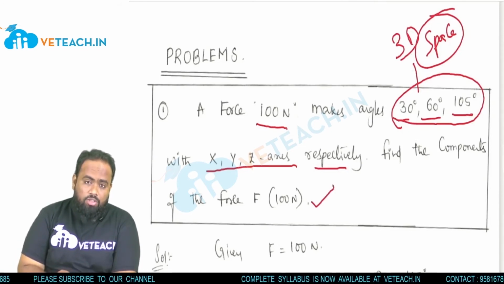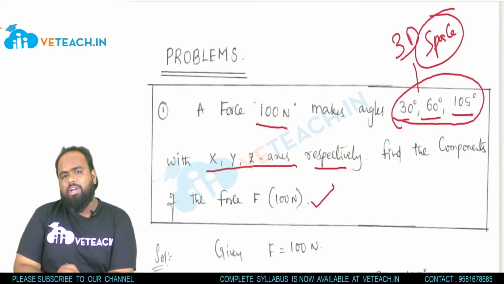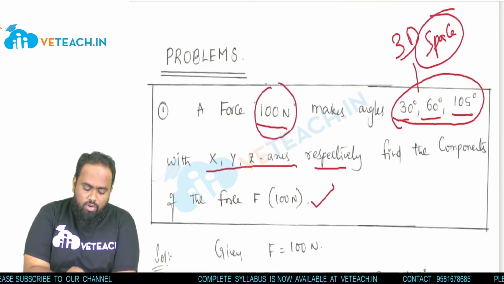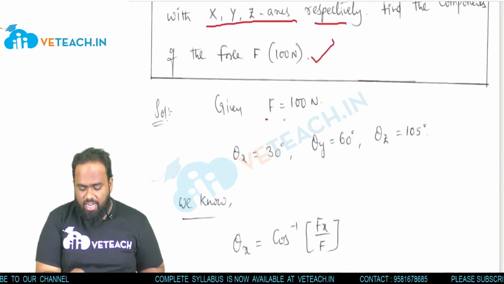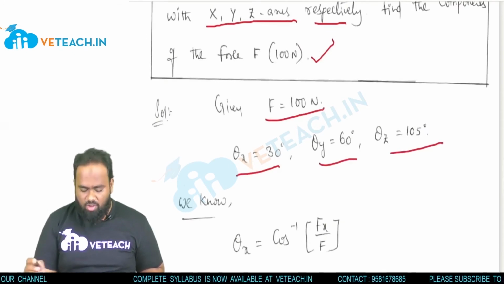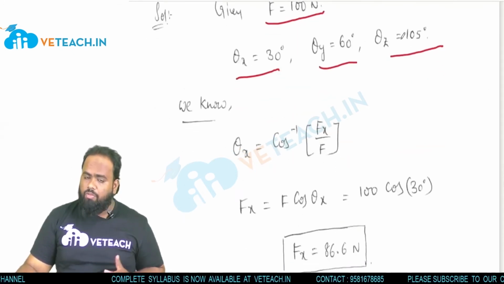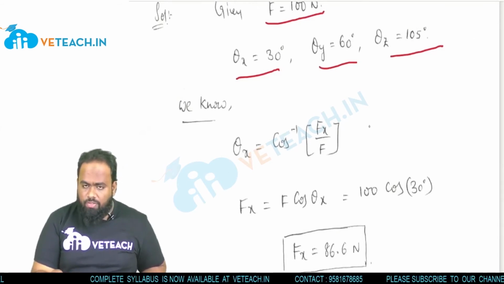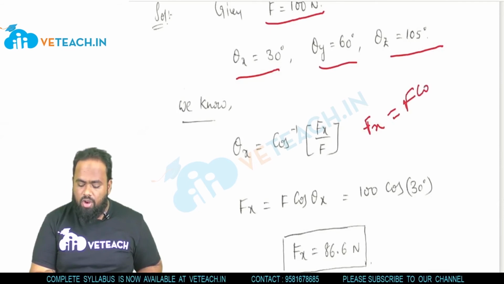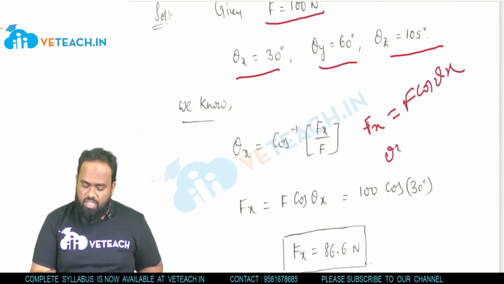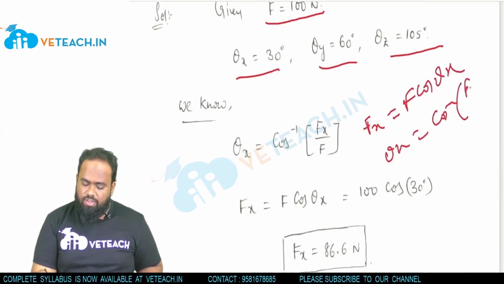So find the components of the force of 100 newtons. He has given the force value and the angles. We need to find out the components. Given data: F is equal to 100, theta x, theta y, theta z. From the above formula we can write, if you don't know the formula, no worry, we have to remember these components. Fx is equal to F cos theta x, so theta x will be the cos inverse of Fx by F.